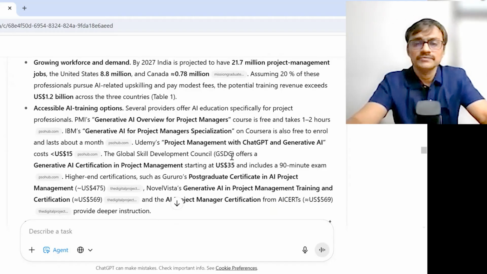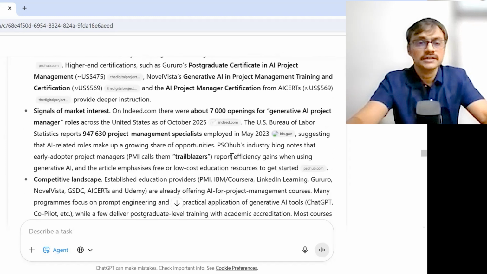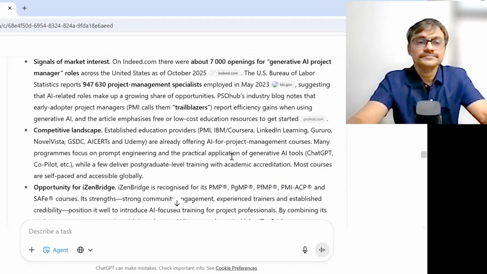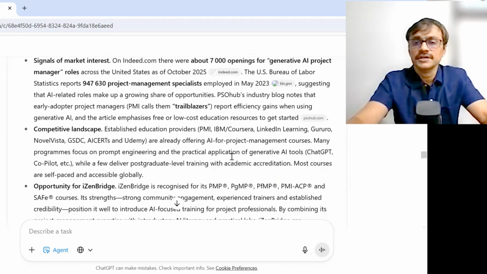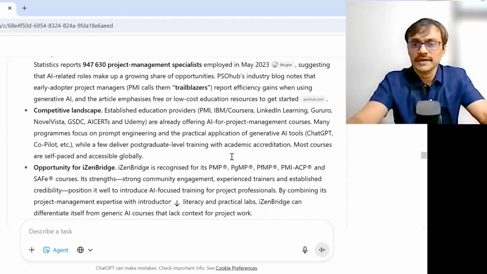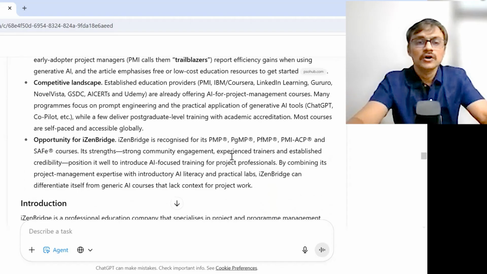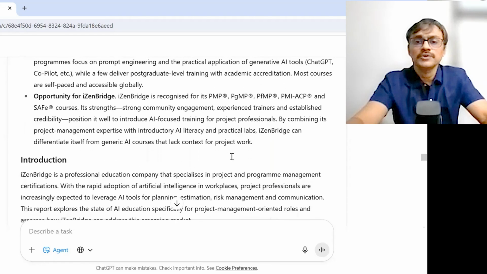Okay, that's a market sizing, assessing AI training options: a generative AI overview for project managers, a free course, an IBM course, too much focus on generative AI only. That's a little bias. When I said AI skills, I was not focusing that much on generative AI skills, but it looks like too much focus on generative AI was there in the reporting. Competitive landscape, established education providers, LinkedIn Learning, AI for project managers. I think because of generative AI, that whole direction got changed. Opportunity for Horizon Bridge, with strong community engagement.